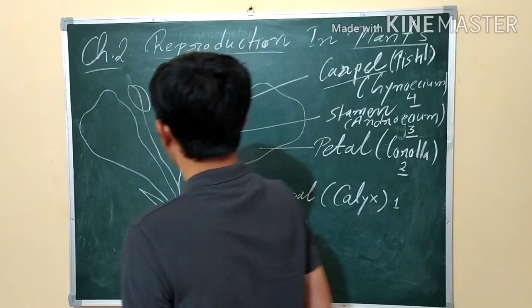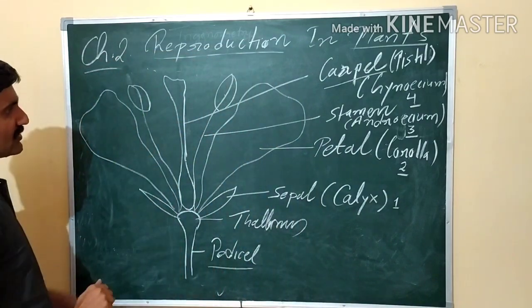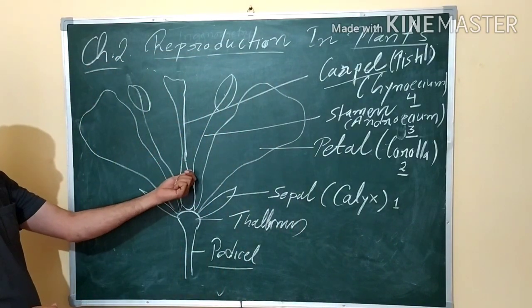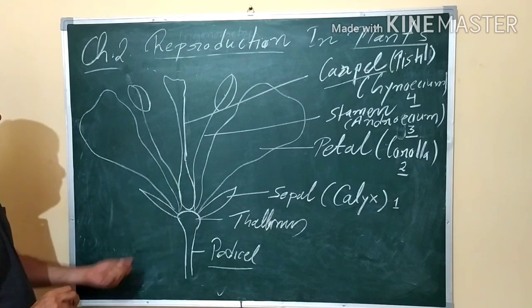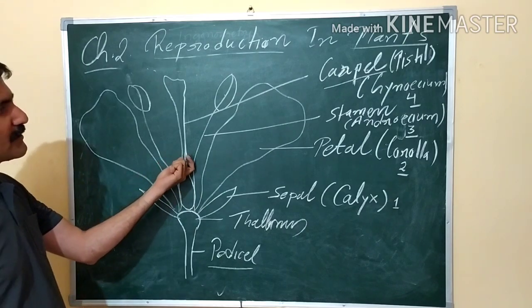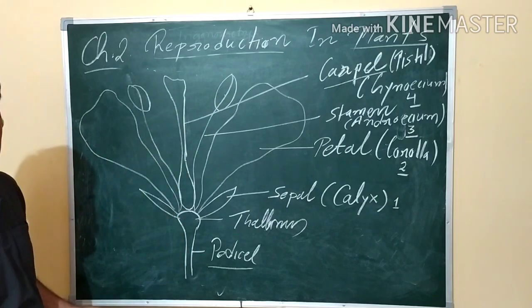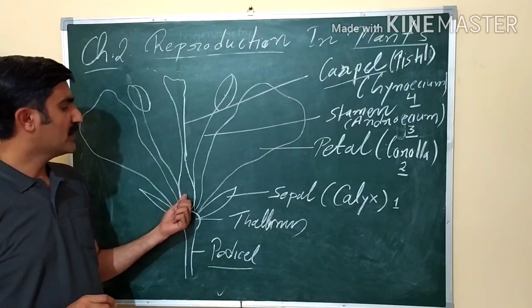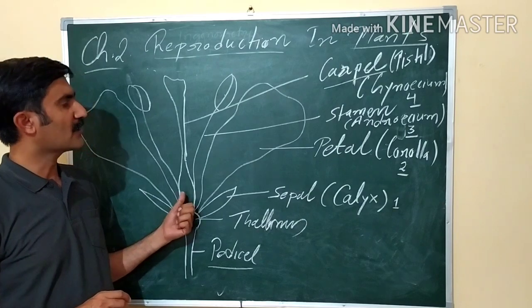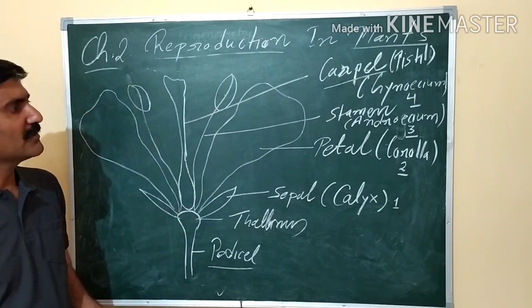Now, these two, stamen and carpel, are the functional parts. These two parts take part in reproduction. It means these two parts help in the production of gametes. Female gametes are produced in the carpel, and male gametes are produced in the stamen.